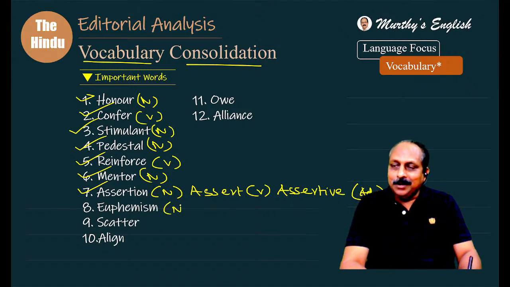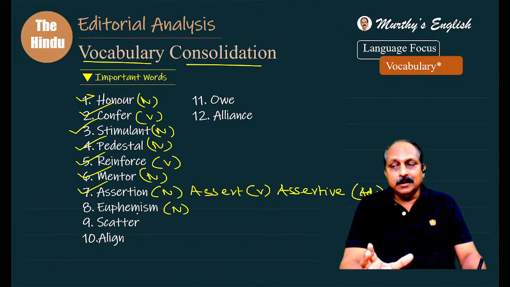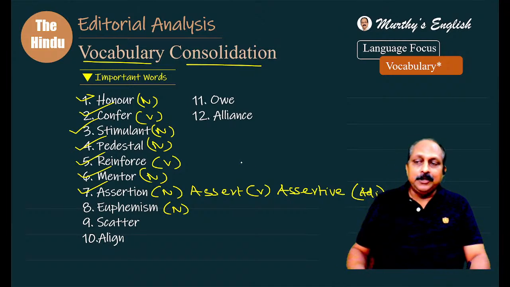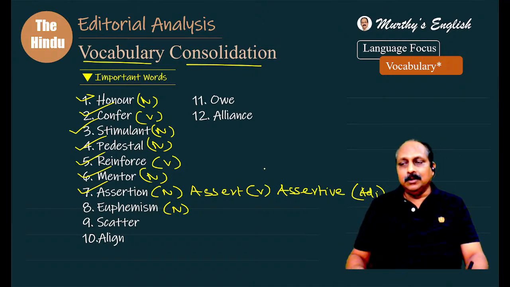Euphemism, an important word. Say something harsh in a nice way. Something is harsh and you say that in a nice way, that is nothing but euphemism. For example, mental hospital sounds very harsh. Asylum sounds better. Mental hospital, harsh. Asylum, euphemism. He has been kept in the mental hospital. No, doesn't sound good. He has been kept in the asylum sounds better.